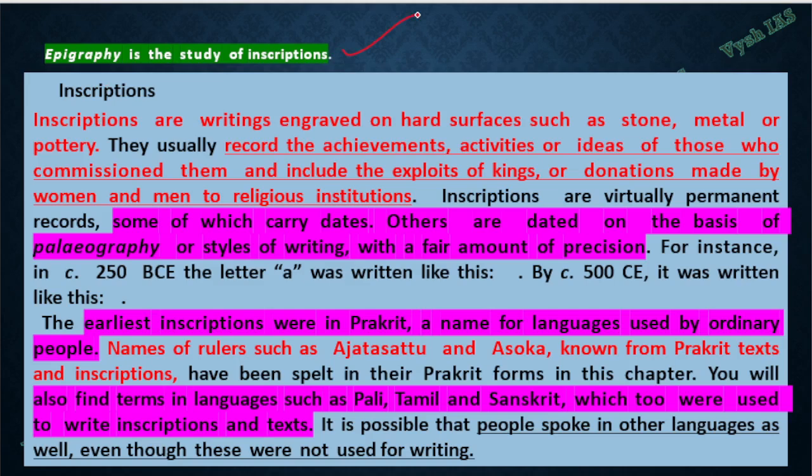Inscriptions you can find on hard surfaces like stone, metal, pottery and so on, and they record what? They record the achievements, activities or ideas, anything which the king does or the king is assigning to somebody else, or maybe religious institutions have their own records, or land grants, or any gifting that has happened. Everything will be found in inscriptions, and some of them carry dates also, so it becomes easier for the historians to decode things.